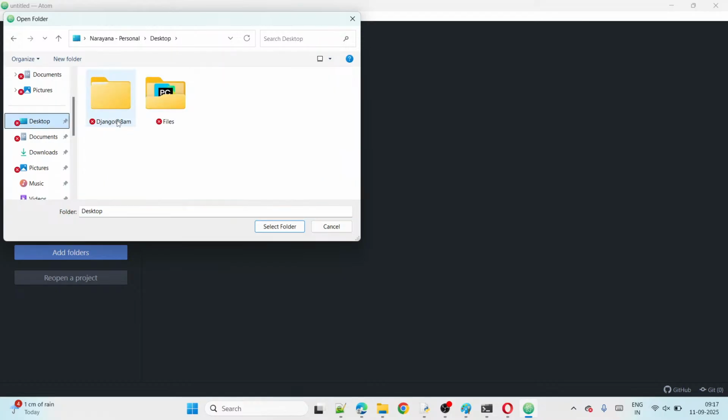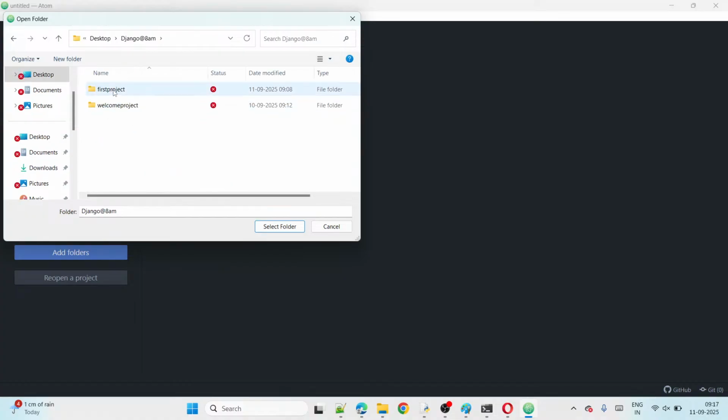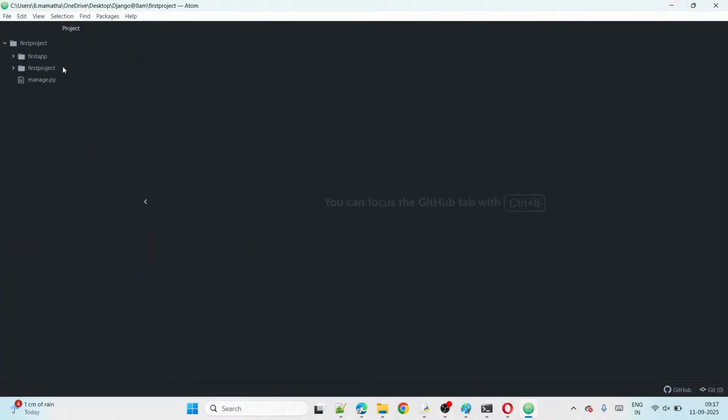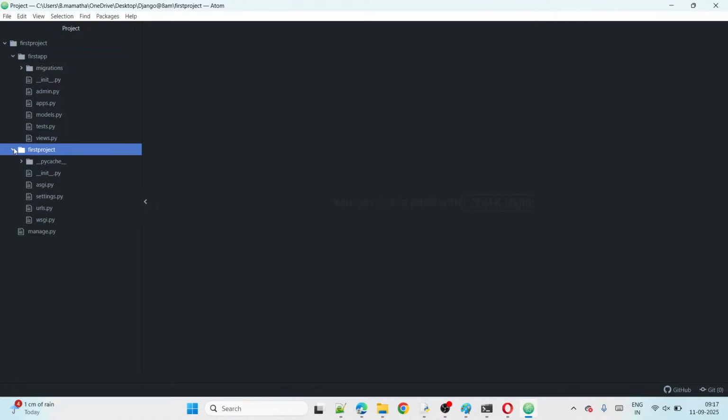See, Django 8am is the main folder. Don't add this folder. Open the one inside, our project. Just select it. That's all. Don't open that one now. Select it and click enter. Click select folder. Now you can see this is the project folder. In that, the subfolder and app also are there. You can observe here, all files are there as it is, guys.